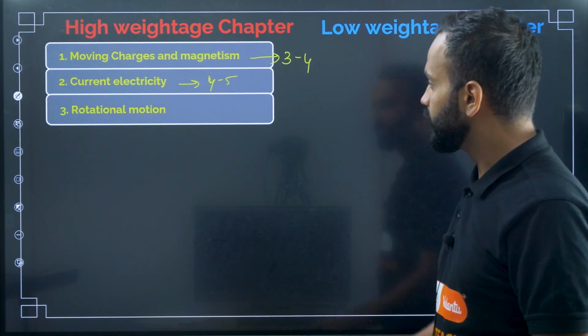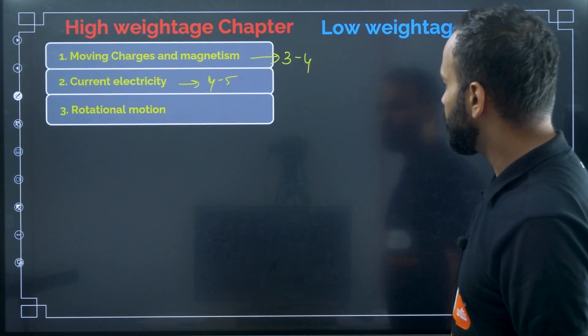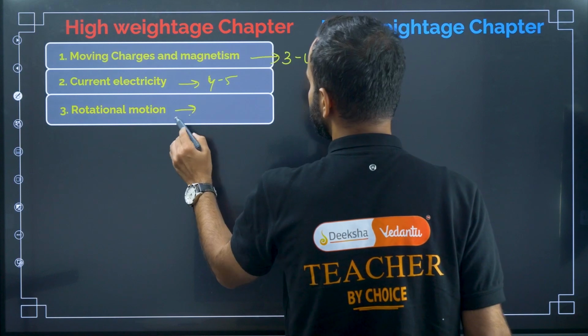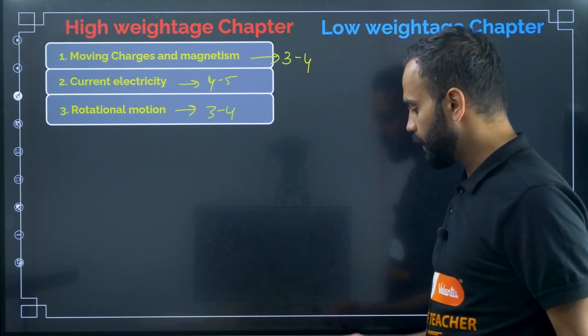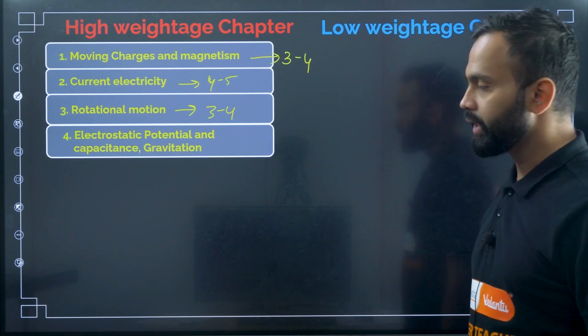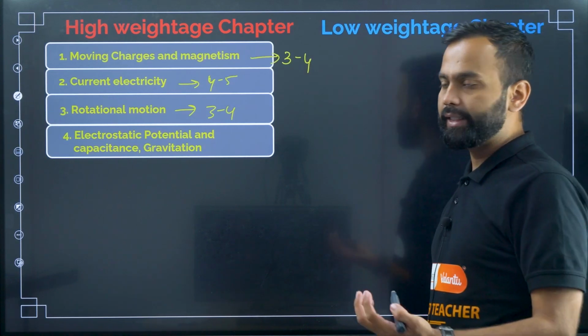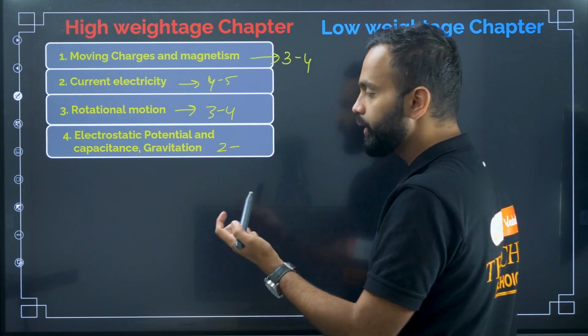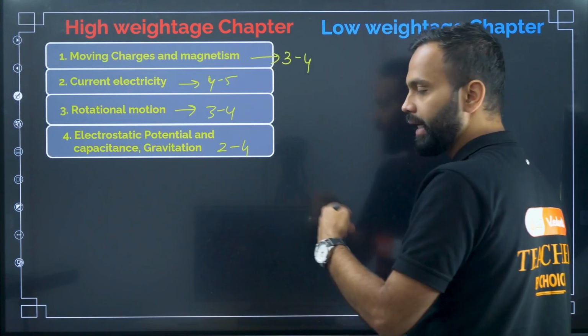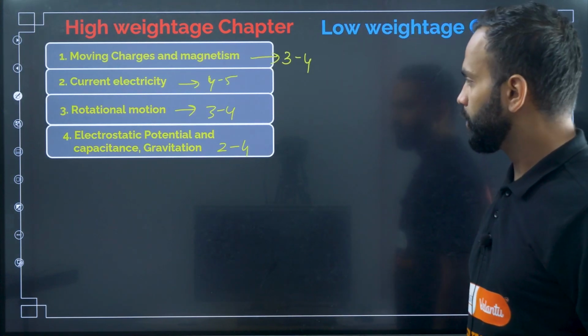The third one is rotational motion. Again, they asked a minimum of 3 to 4 questions. And then electrostatic potential and capacitance, where they asked 2 to 4 questions. Some years they asked only 2 questions, and some years 4.